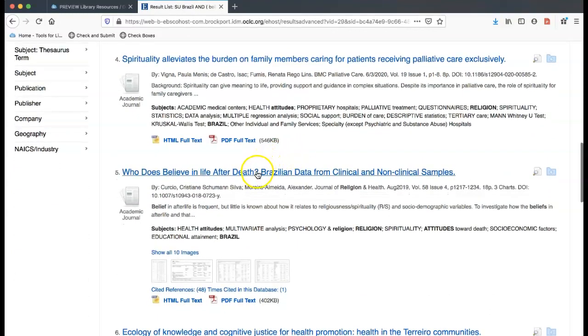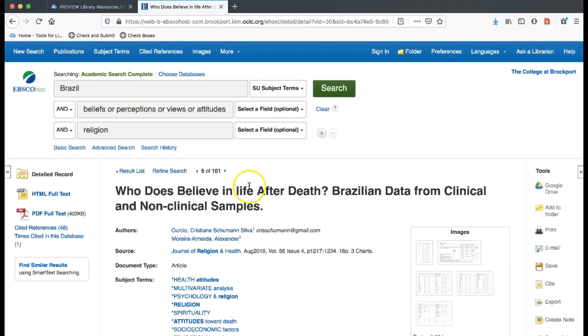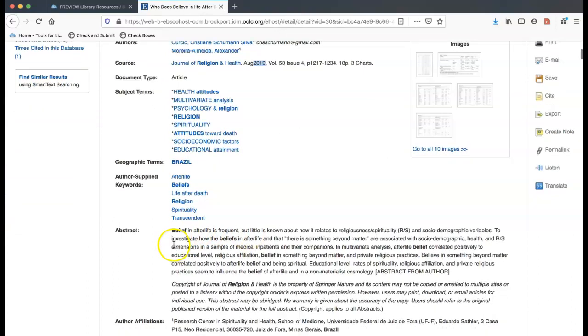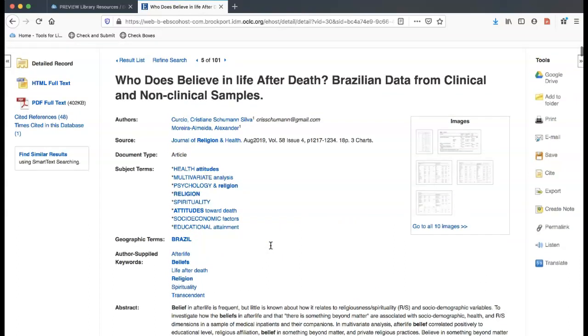And I'm going to look at number 5. Who does believe in life after death? Brazilian data from clinical and non-clinical samples. Obviously sounds a little bit more scholarly. This is coming from the Journal of Religion and Health. It's fairly recent, from 2019. And if we scroll down, you can see the abstract, which gives you a brief summary of the article and can be really helpful to tell you whether or not you want to continue further or, nah, I'm going to go look for another one.